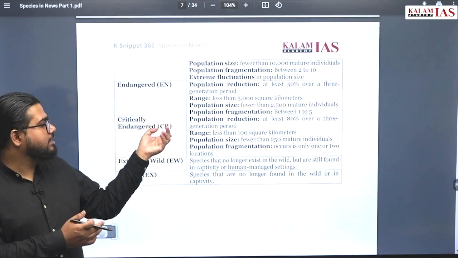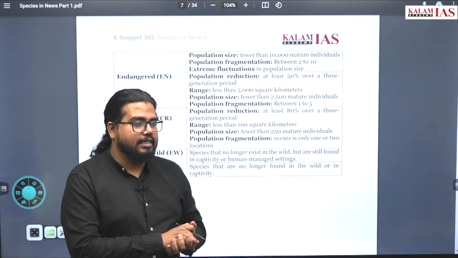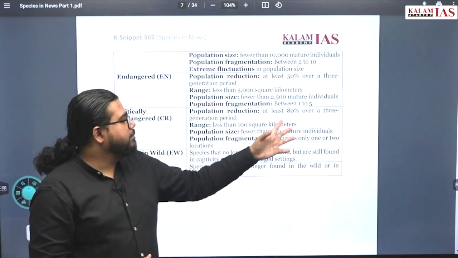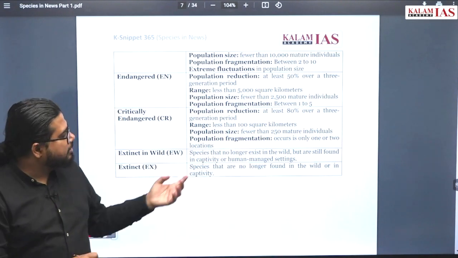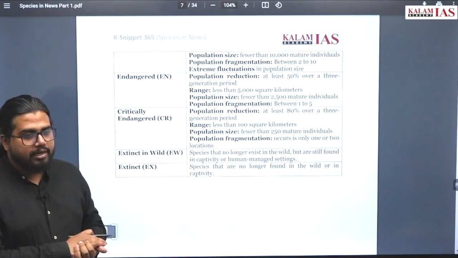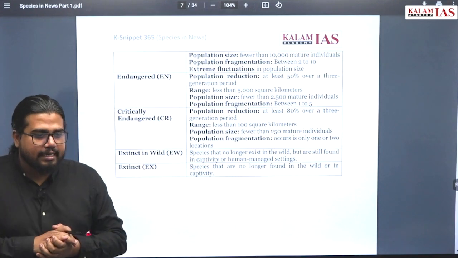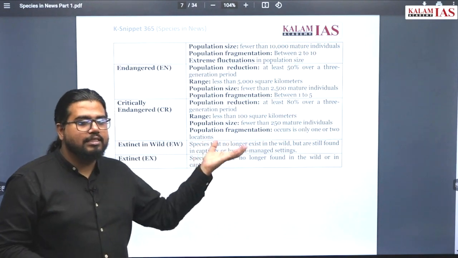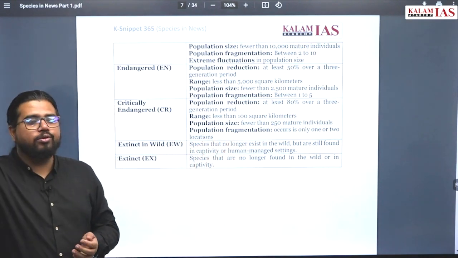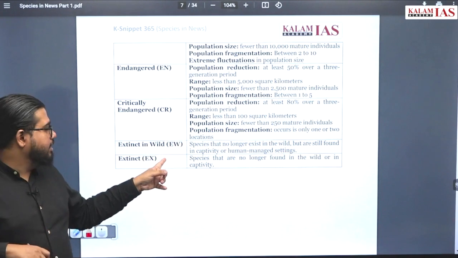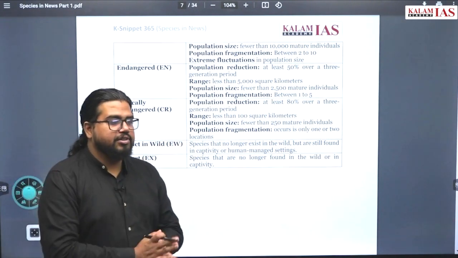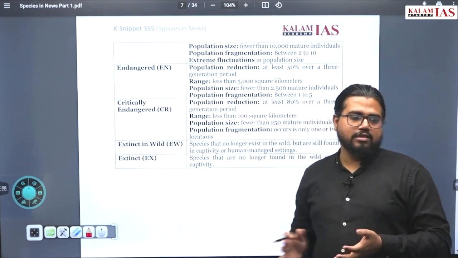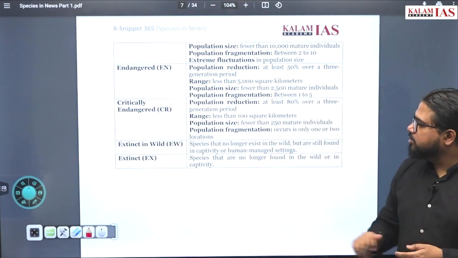Critically endangered is the highest level: 80% population reduction in the last 3 generations, 100 square kilometers will be the area, fewer than 250 mature individuals, and it occurs at only 1 or 2 locations. This species we call critically endangered. Now we have extinct in the wild, which means in its natural habitat this species has become extinct, and only in zoos or captivity is it available. Extinct means it is not available even in captivity, totally not available throughout the earth or the ecosystem. So these are 9 categories.